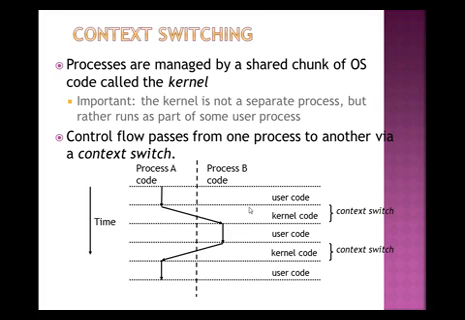So this is the context switching that is used to pass the flow control from one place to another, that is, process A, process B. This is process A, then process B, then process B to A, then A to A. This is user code, this is the kernel code, then user code, kernel code, user code.